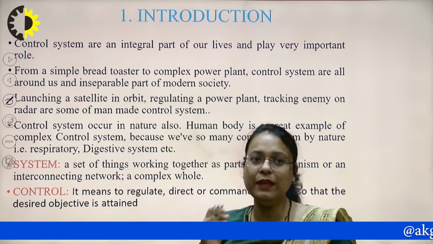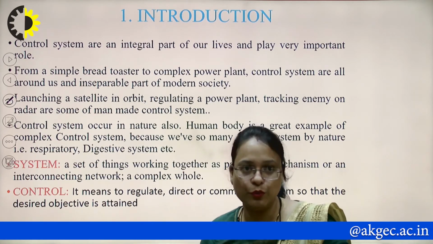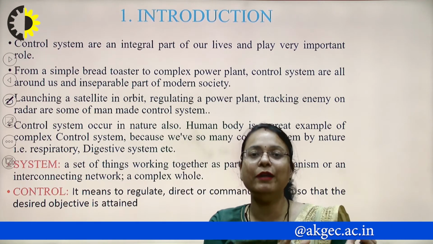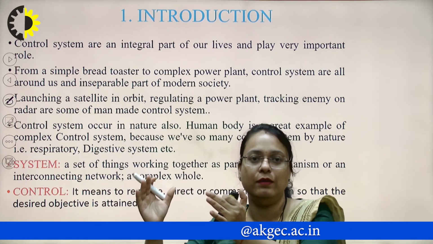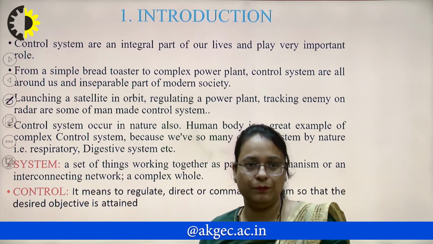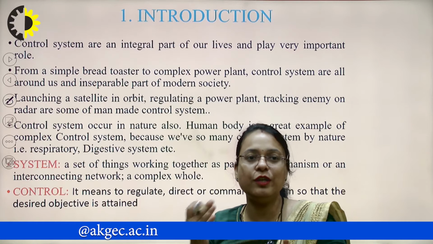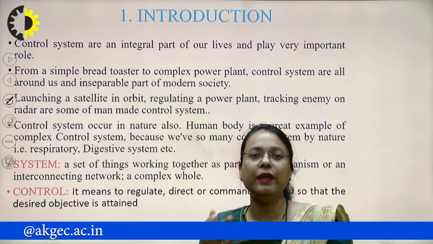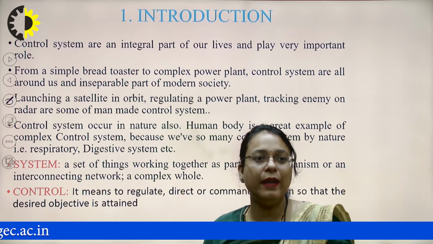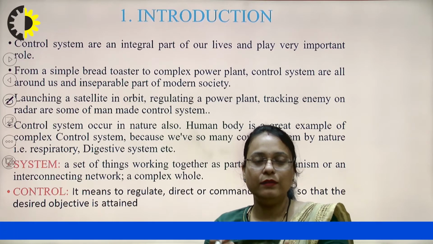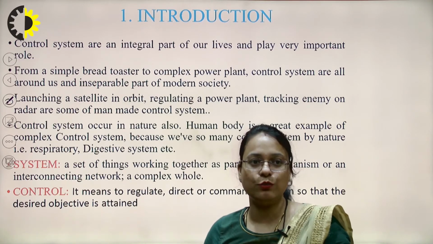It is basically an inseparable part of modern society. From a simple bread toaster to a complex power plant is a control system. Some man-made control systems are launching a satellite in orbit, regulating a power plant, and tracking an enemy on a radar.